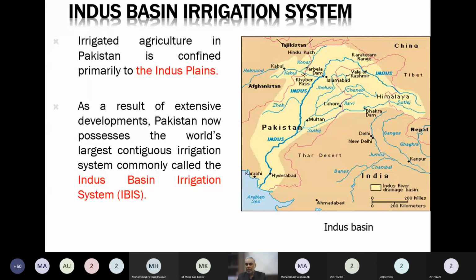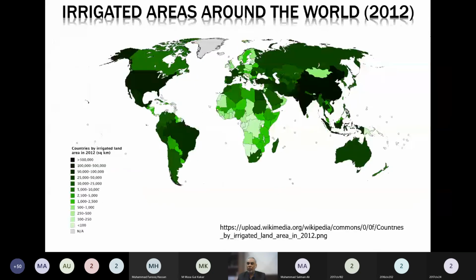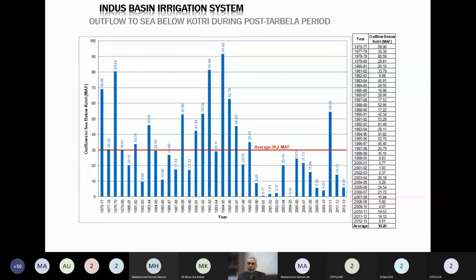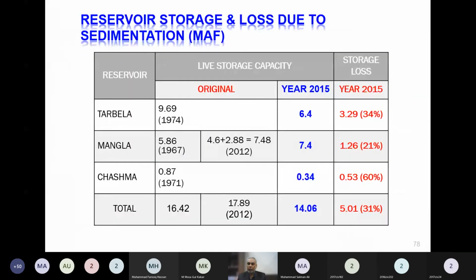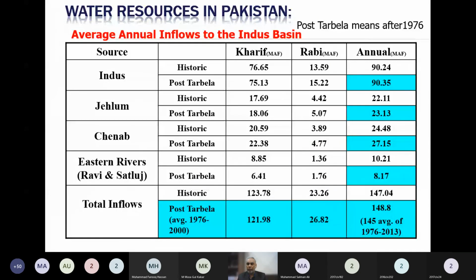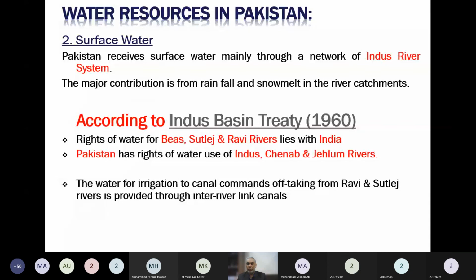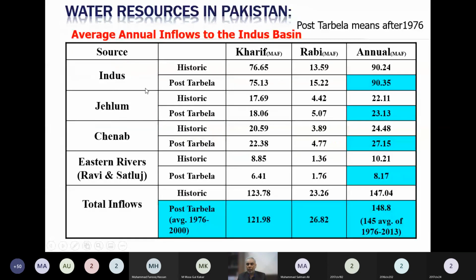Water is continuously being measured at these rim stations, and people have accounted for that water, and the average water which is coming to Pakistan through these rim stations is mentioned over here. That average water, for the whole of Pakistan, is about 148 or 145 million acre feet.